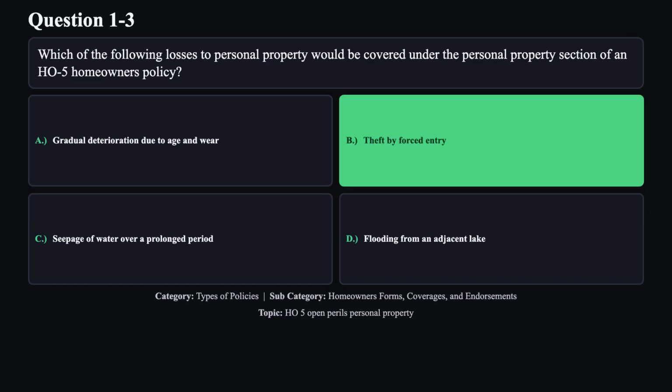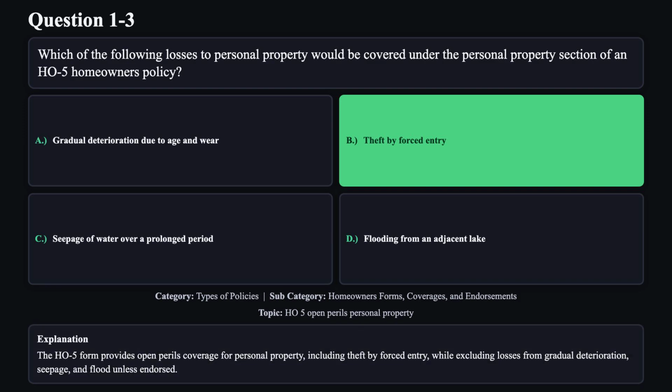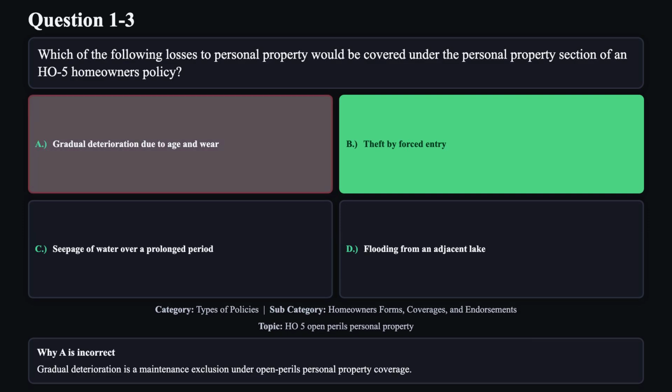The correct answer is B. The H05 form provides open perils coverage for personal property, including theft by forced entry, while excluding losses from gradual deterioration, seepage, and flood unless endorsed. Reason A is not correct.